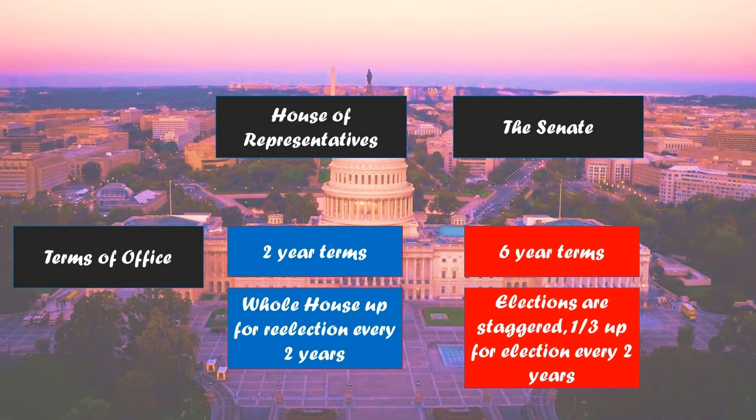They have 6-year terms. The elections in the Senate are staggered. So we have either 33 or 34 senators up for election every 2 years. So only 1/3 of the Senate changes. The 6-year term gives them a little more freedom to worry less about pleasing the public and worry less about re-election. But those members of the House always have to be focused on re-election.